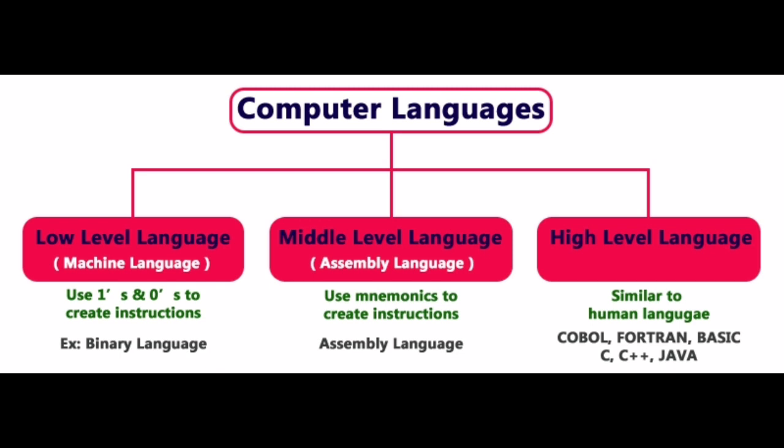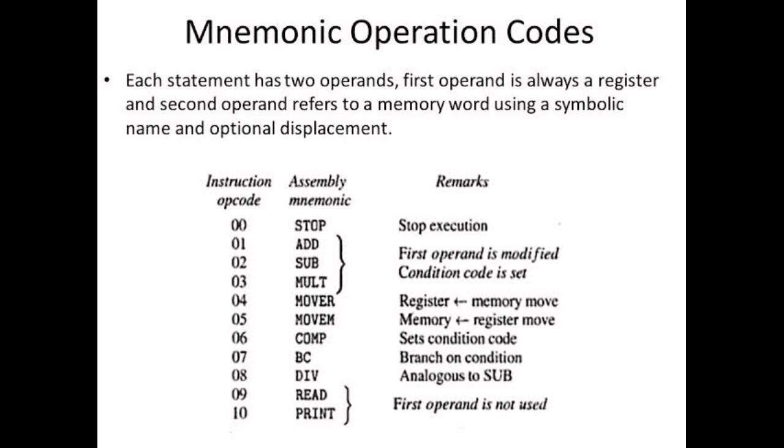To avoid the difficulties faced in machine level language, a symbolic language was developed, known as assembly level language. In assembly level language, symbolic codes called mnemonics codes are used. Mnemonics, the M is silent.